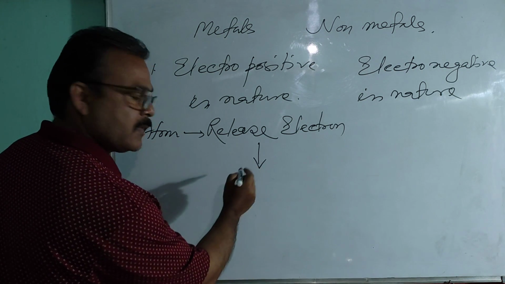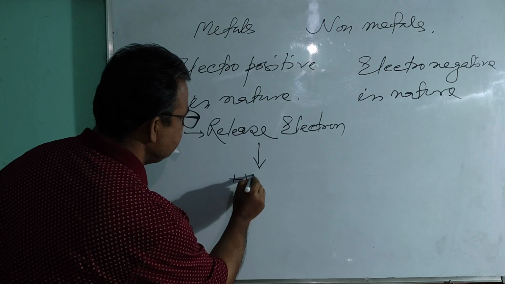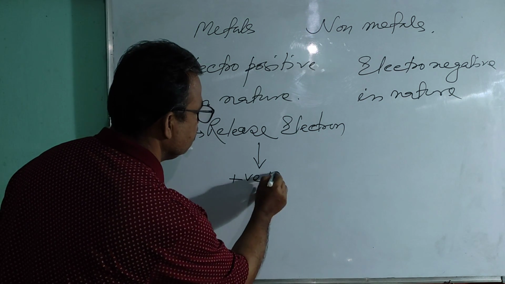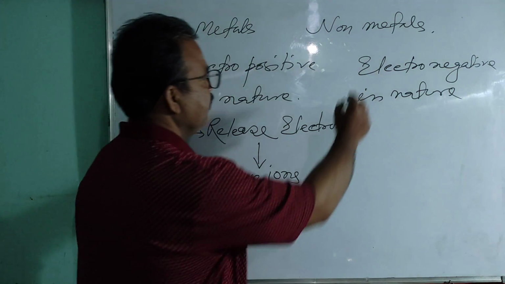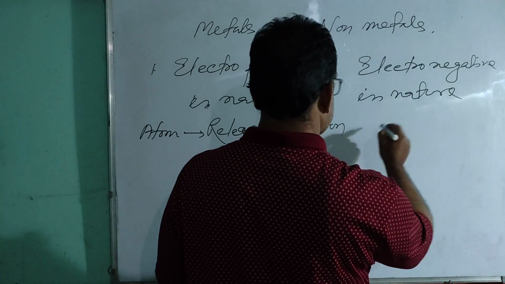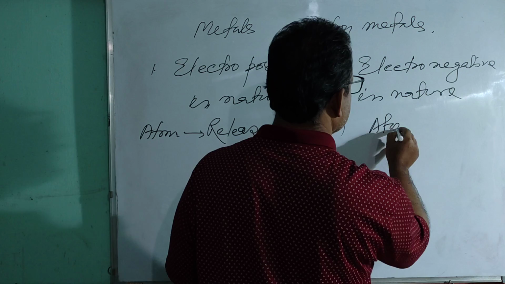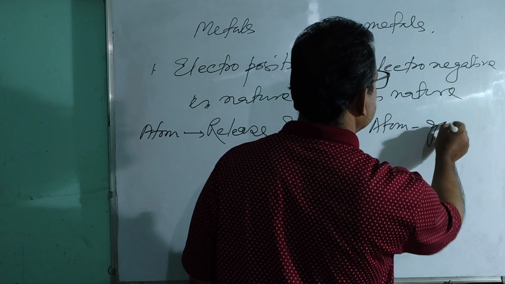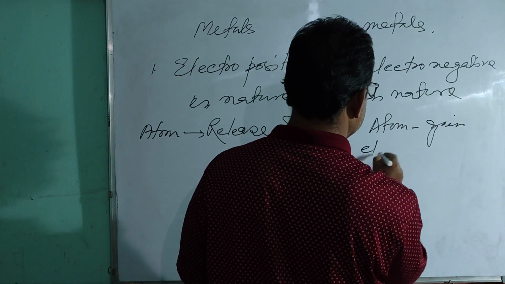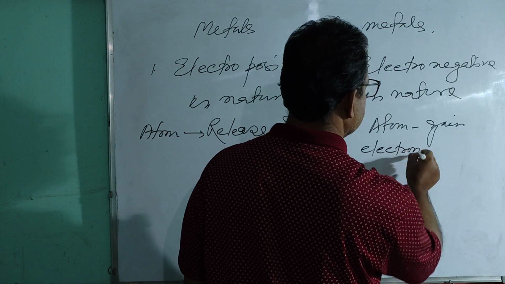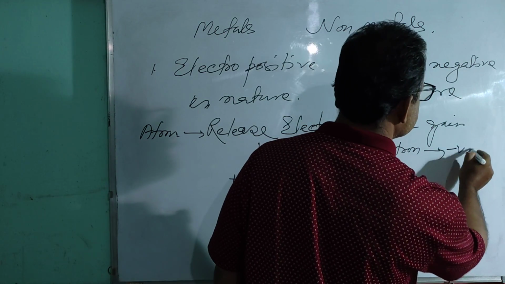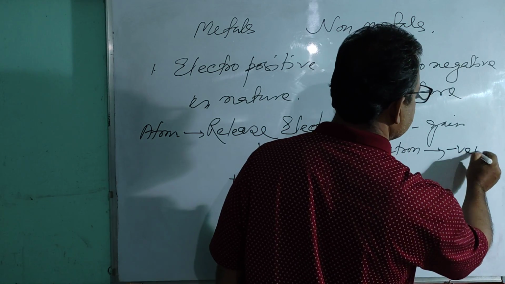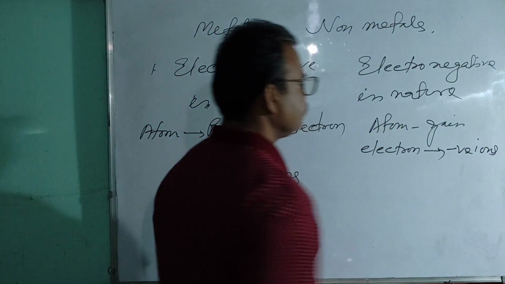So they form positive charge, or are called positive ions. Similarly, the atom of the non-metal gains electrons, and after gaining the electrons, it becomes negatively charged, or you can say negative ions.